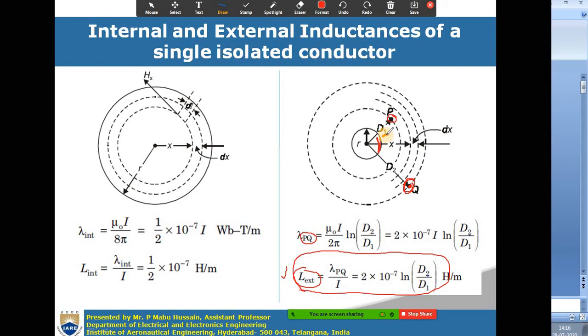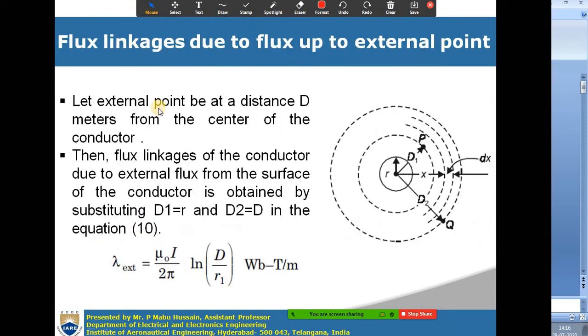In such a case, if you take the surface of the conductor, this d1 value will become equal to r. If you substitute d1 equal to r, you will get the external flux linkages from the surface of the conductor. Right, go to the next slide.